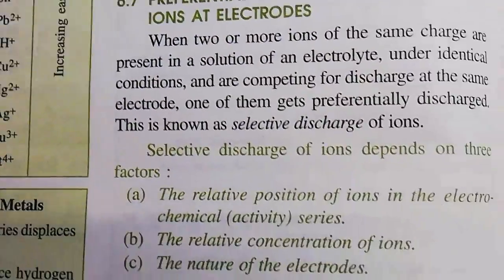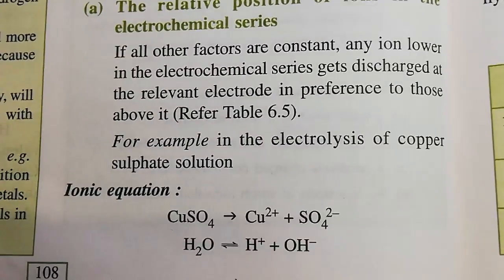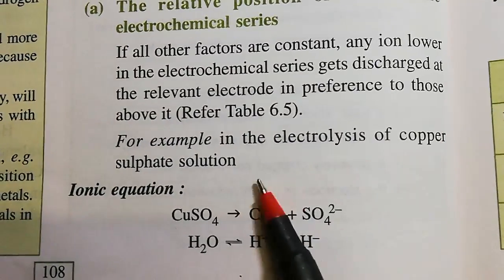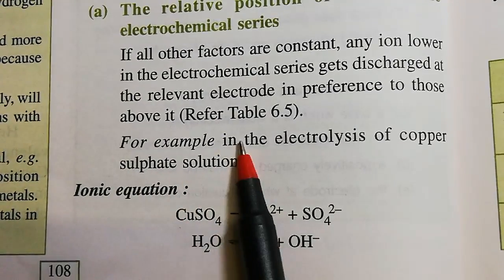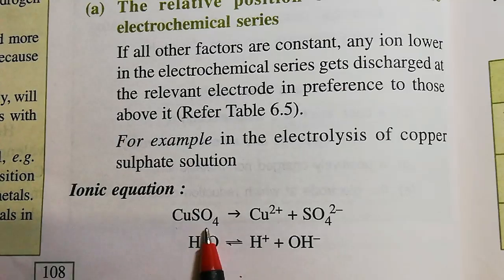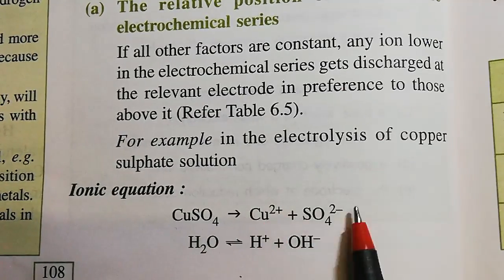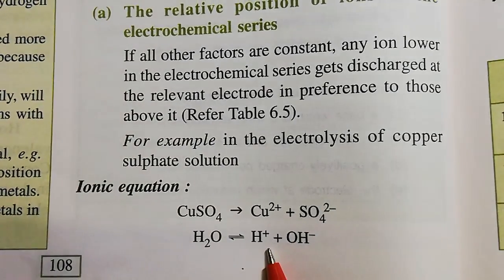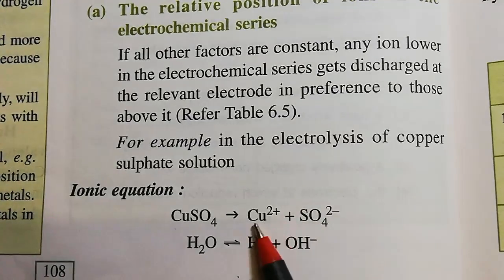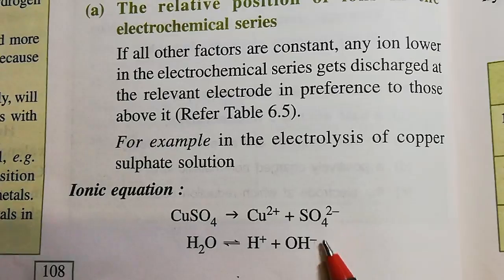Let us start with one example, the relative position of ions in the electrochemical series. Whenever we do electrolysis of copper sulfate solution in aqueous medium, we have the copper ion and hydrogen ion as cations, and as anions we have sulfate ion and hydroxyl ion. Both ions are there, but not both will get discharged at the cathode and the anode.